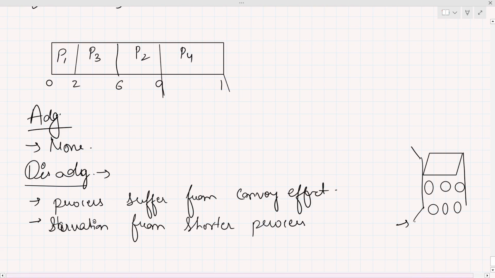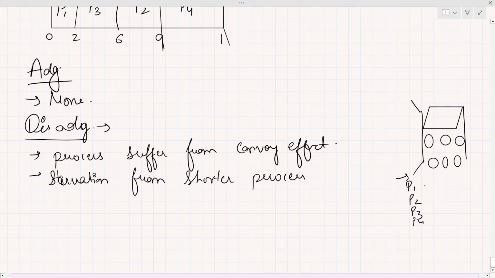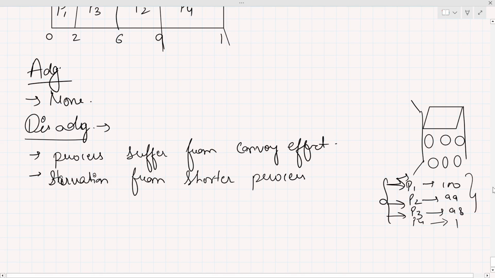If we have many processes like P1, P2, P3 and P4, let's take an example that we have 4 processes. P1 burst time is 100, P2 burst time is 99, P3 burst time is 98, and P4 burst time is, let's say, 1. So now what happens? First of all, P1 will get the CPU, then P2, then P3. So you can imagine how much time P4 will have to wait to get the CPU. It's very long.